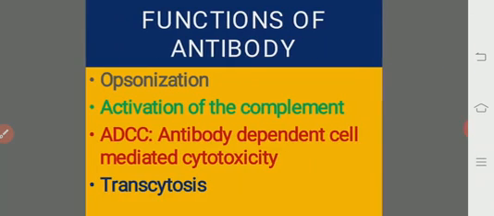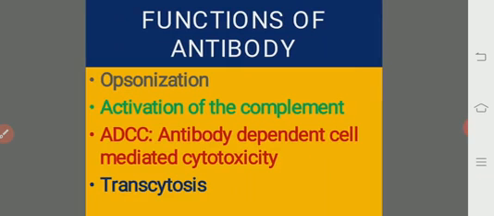And see the functions of antibodies. What are the functions mediated by the antibody? First one is opsonization. Opsonization is a process where the antibody mediates the attachment of opsonin molecules, and thereby the antibodies can communicate with the antigen, and thereby they can easily kill them.